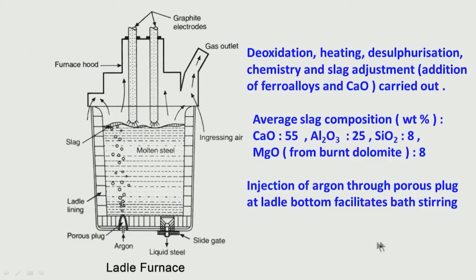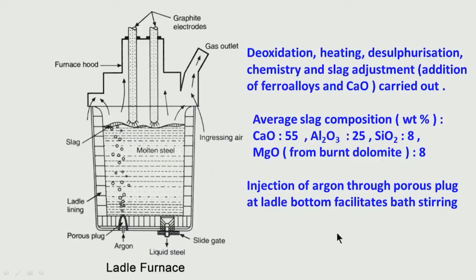Through that you can inject argon, and this helps in circulation in the bath. This helps in homogenization of the bath. This facilitates the alumina inclusions which are forming by the deoxidation reaction to float, go up and get absorbed at the slag level.